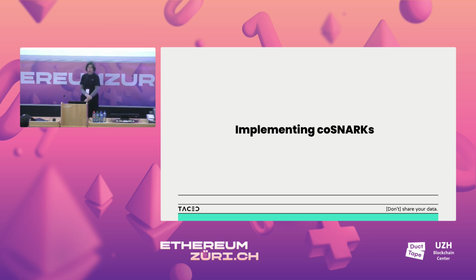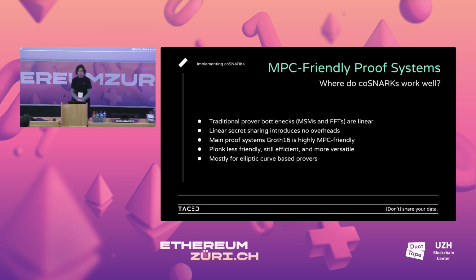Okay, so we say it would be nice to have this private shared state world where we can compute on private data. We still have verifiability. Now there's this co-SNARK idea that came from these academics. Is it actually practical? Can we do this in the real world? And the answer is essentially yes. As I mentioned before, the main heavy computation in zero knowledge is linear. And so secret sharing introduces no overhead to this. So you can split the witness data across different compute nodes, node providers, whatever. And you can do MPC, you can generate a proof very easily with little overhead.